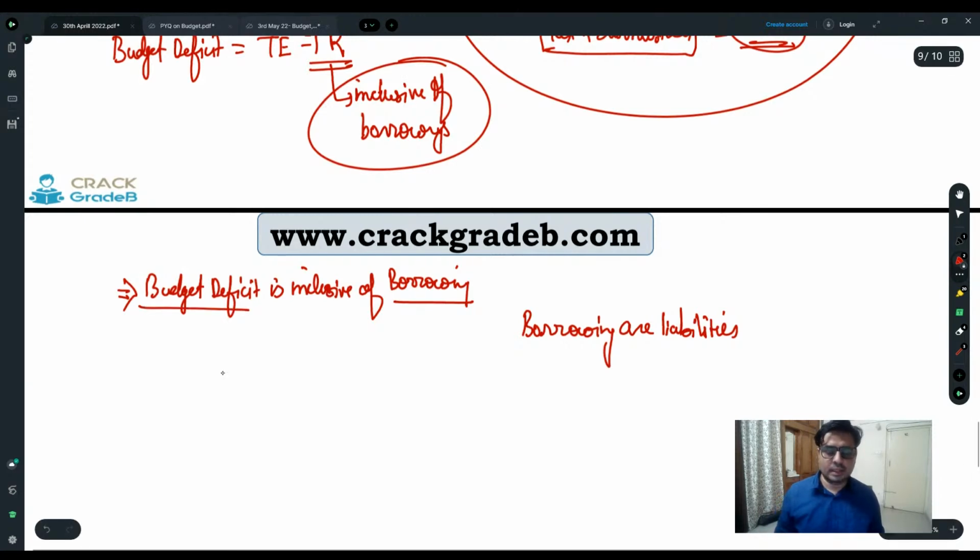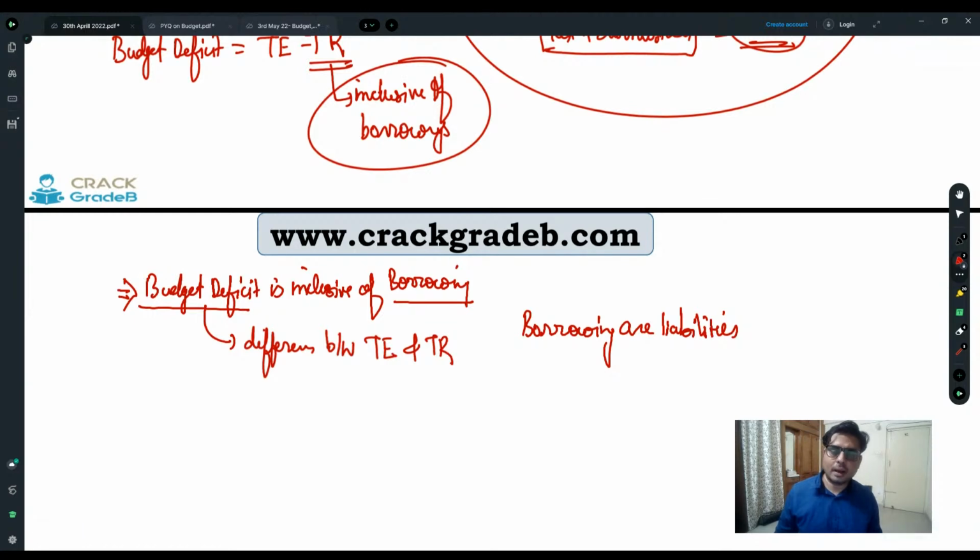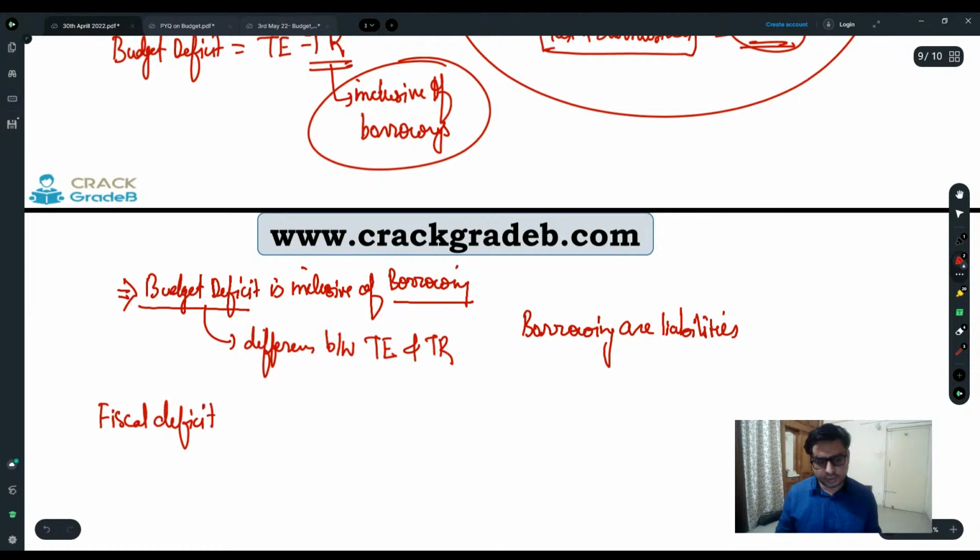What is budget deficit? That is the difference between TE and TR, right? Now we want to know that if we exclude the liability generating receipts, then what will be our deficit? So we call it the fiscal deficit. And what is it?